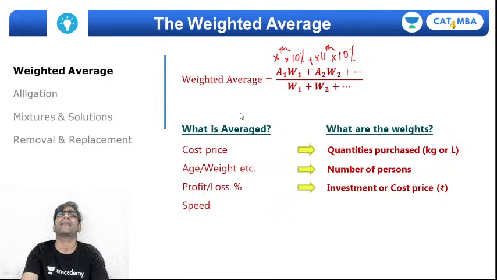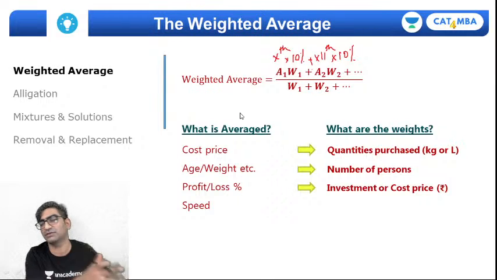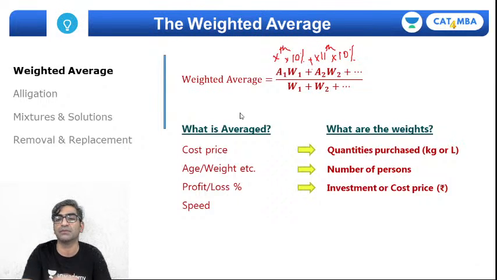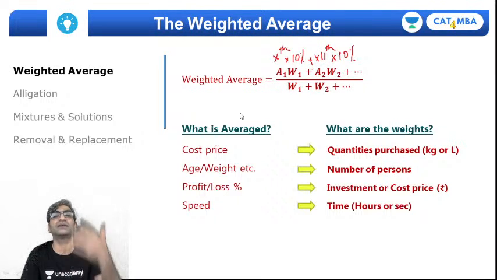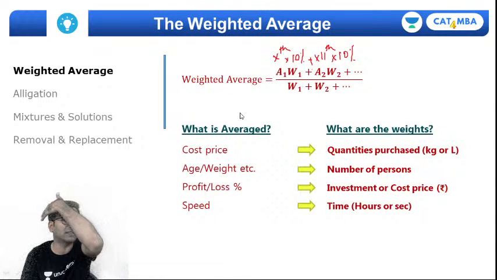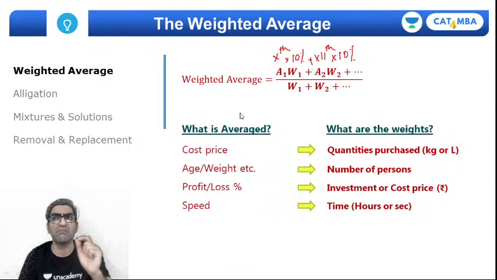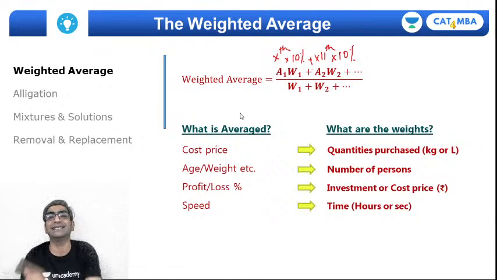And lastly, average speed is also very, very commonly occurring in exams. So when you're trying to determine the average speed in a journey which has multiple, let's say, segments, then in each segment you will consider the speed, but you'll weight that speed by the time period of travel, whether it's expressed in hours or seconds or minutes, doesn't matter, but the time of travel would be the weight assigned to speed, right?